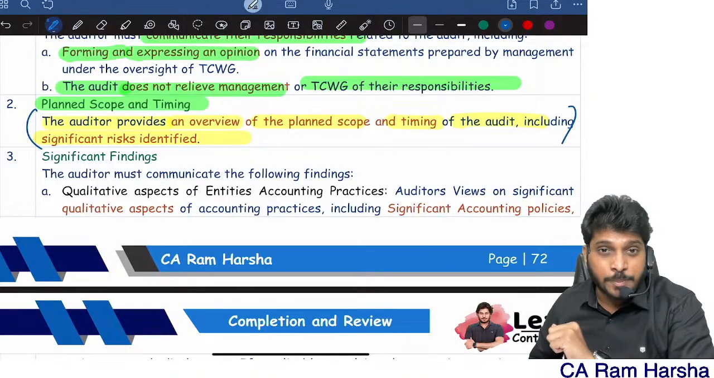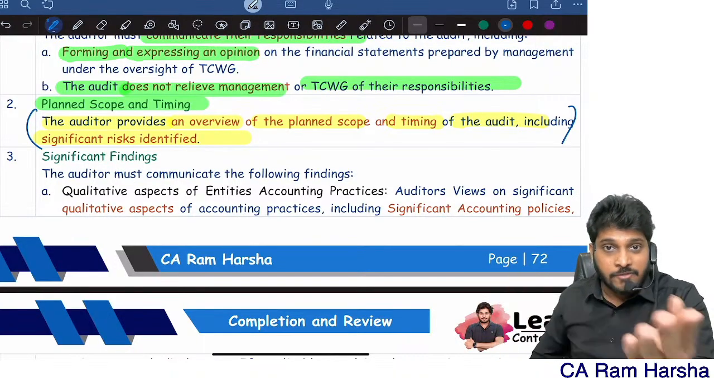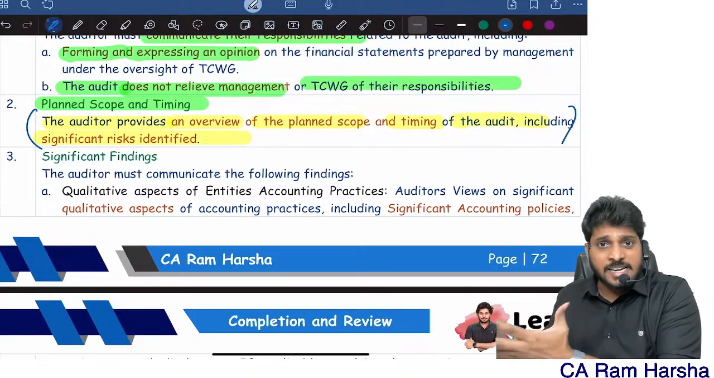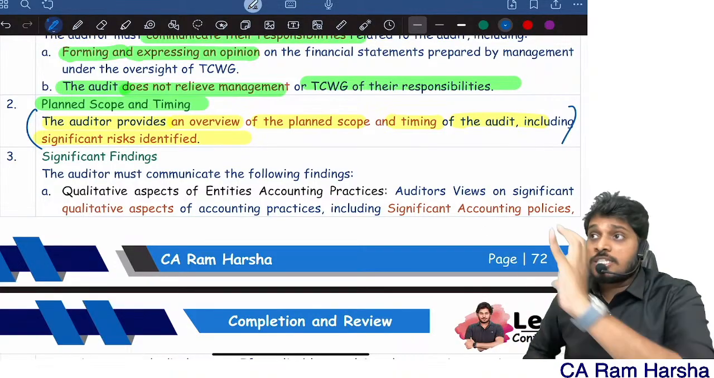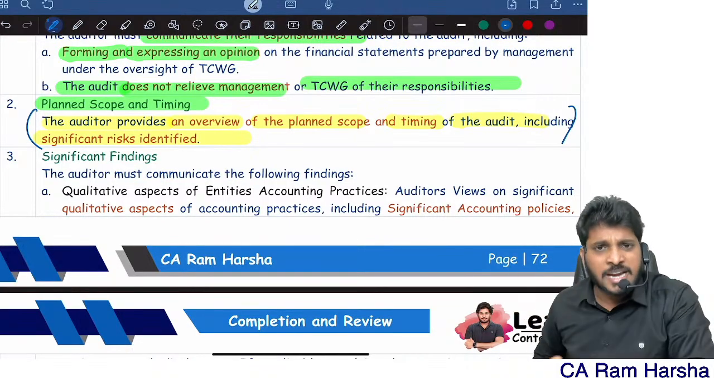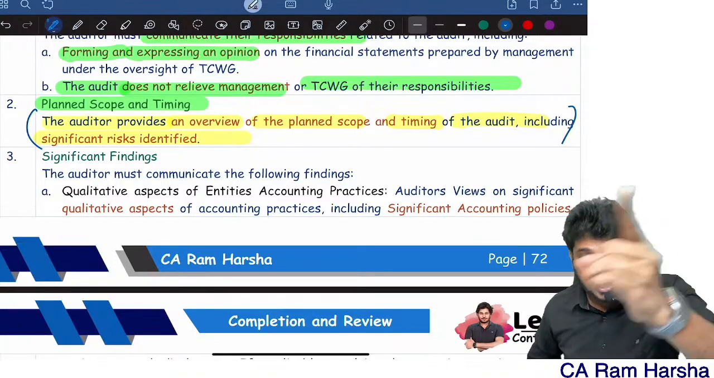Why do you need to communicate the scope and timing of the audit? So that they will make arrangements. When you're going, your team members, your articles, so many of you are going, so they need to make certain arrangements. An accountant must be available to you. Some staff must be coordinating with you. How do you visit the production center? So management has to plan certain things. So that's why you should communicate the scope and timing of the audit.